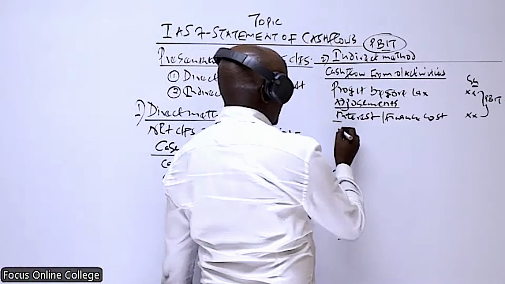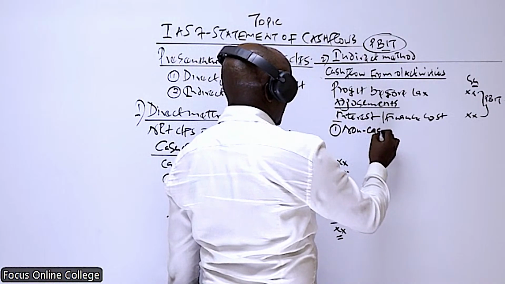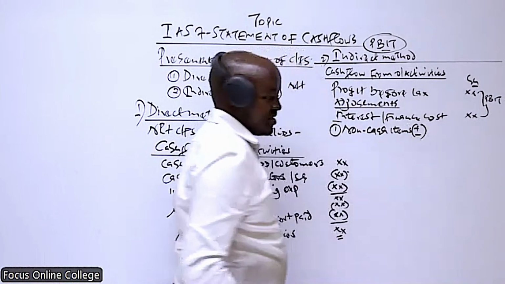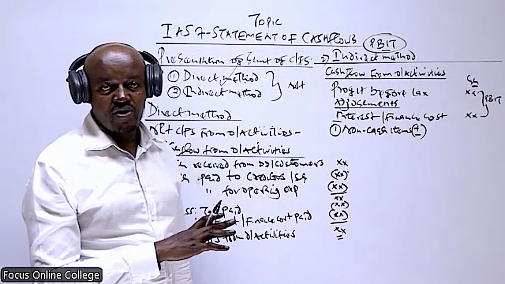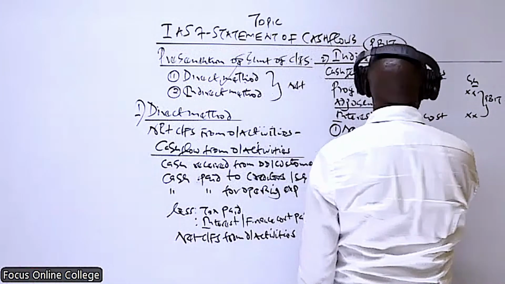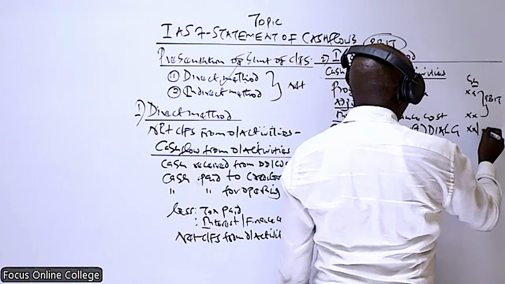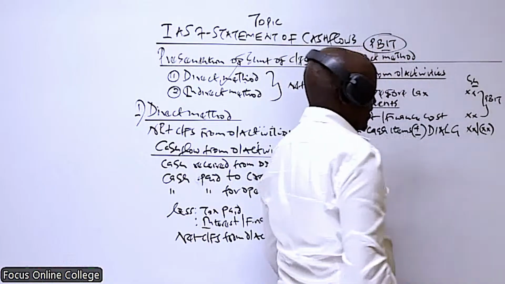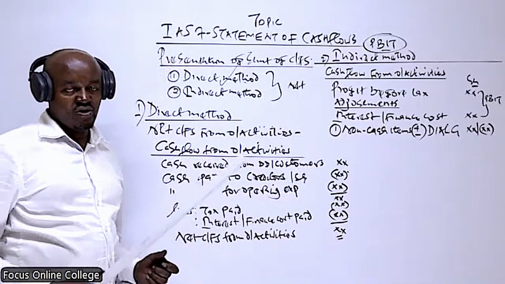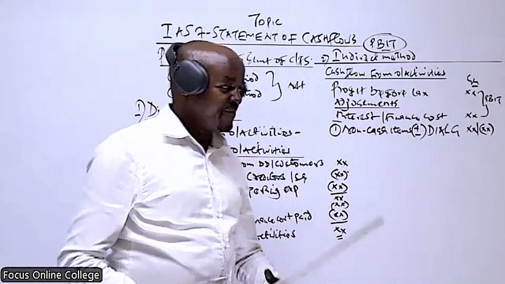One, we adjust this with the non-cash items, items which were added or deducted in arriving at that profit. So which are those non-cash items? Remember, there is a certain acronym which I've given you somewhere here, which is DIAL G. D stands for depreciation, I for impairment loss on goodwill, A amortization of intangible assets, L loss on disposal, G gain on disposal.